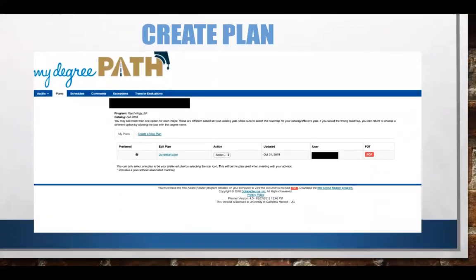Now on to creating your plan. We're going to go back to the plans tab that was mentioned earlier from the My Degree Path website.